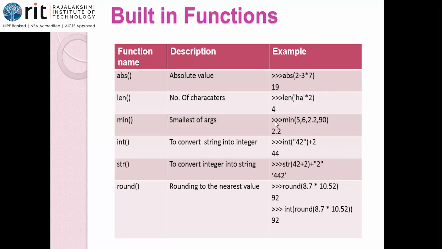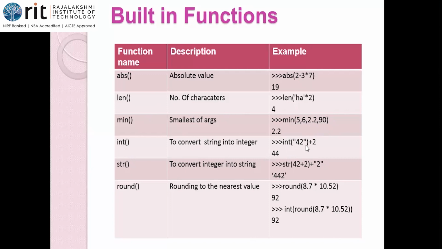Okay. Min. Someone asked me in the introduction class itself if we could use the min function and max function for the program to find the greatest of 3 numbers, instead of conditional statements and nested conditionals. Yes, it is available. There are so many predefined functions in Python, which makes Python programming very simple. That is why we all use Python in recent years. See, min of 5, 6, 2.2, 90. I have mixed types here also. The minimum out of these is 2.2. The same is applicable for max. When I give max of all these, what is the answer? I get 90.